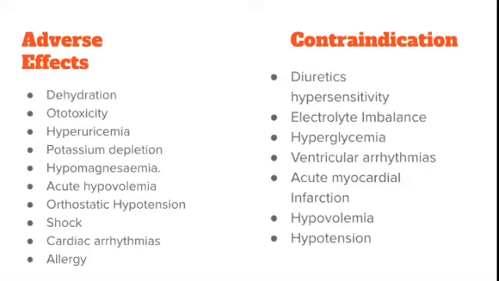Actually, it is to be decided by the doctor or the physician. In a patient with hyperglycemia, there is a possibility of going to hypoglycemia, but you have to see which is more important, for example whether the patient has pulmonary edema. In that case, we are not supposed to avoid furosemide. So in hyperglycemia, ventricular arrhythmias, acute myocardial infarction, hypovolemia and hypotension patients, you have to use it carefully as per the physician's order. So these are all the contraindications.